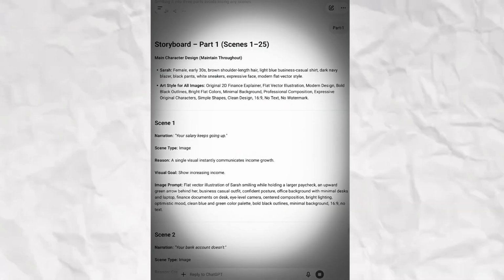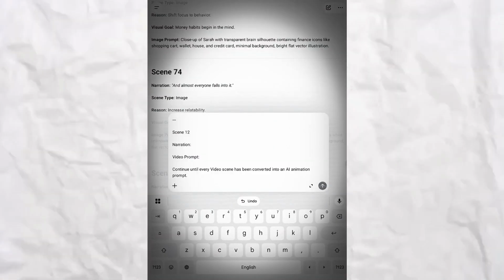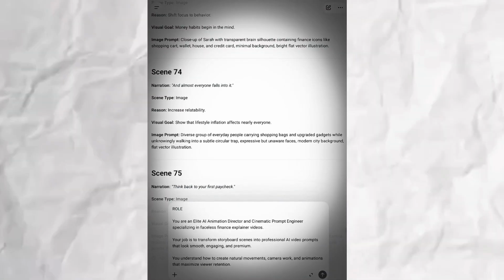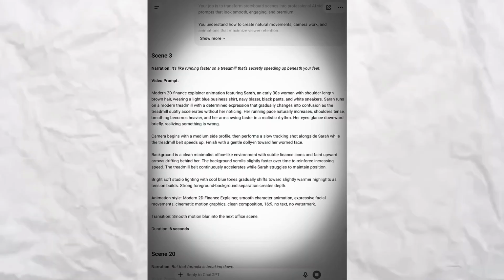We'll start with the first part. You'll see ChatGPT generate image prompts for all 3 parts. Next, we'll create animation prompts for places in the script that need video animation. Wherever animation is needed, ChatGPT provides a video animation prompt.